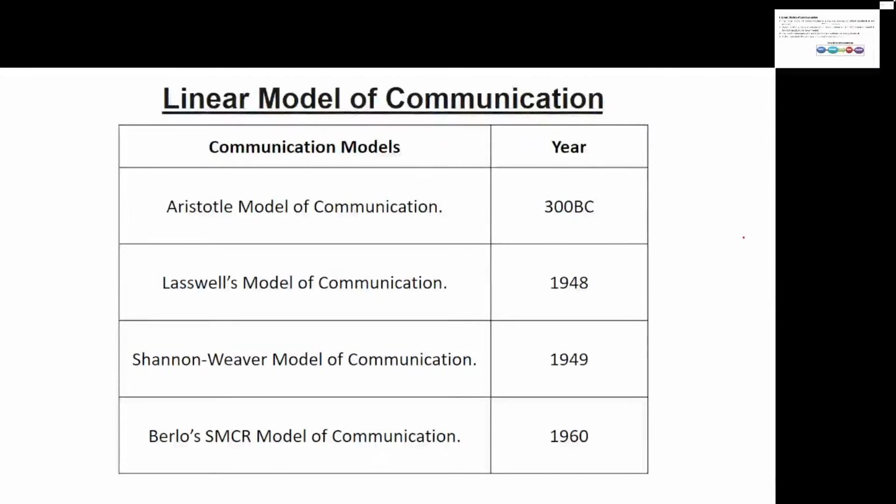So in the linear model, the first model is the Aristotle model of communication, where we have a speaker, a speech, an occasion, an audience, and an effect. This is a golden rule to excel in public speaking, seminars, and lectures, where the sender makes his point very clear by the content.